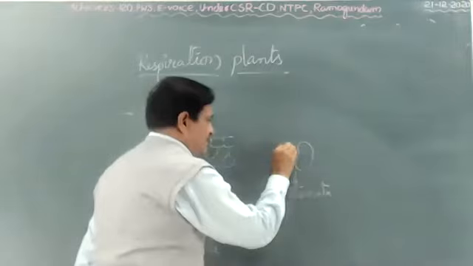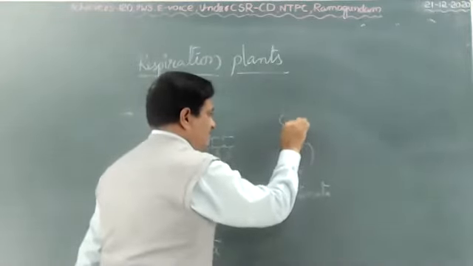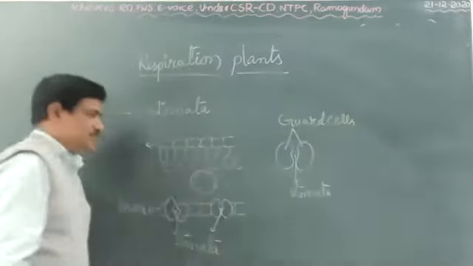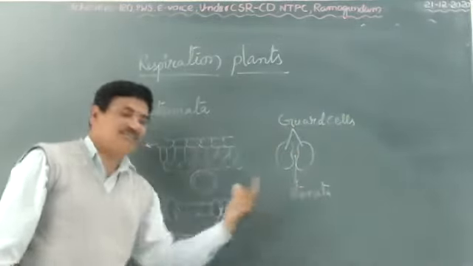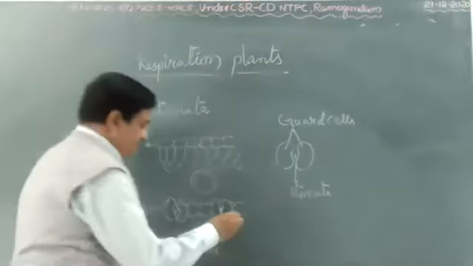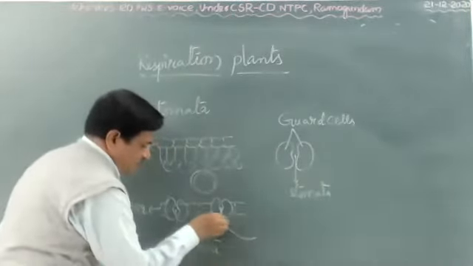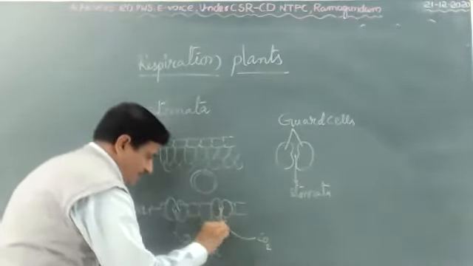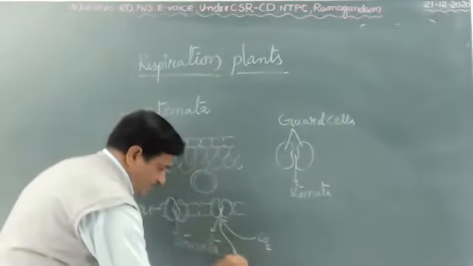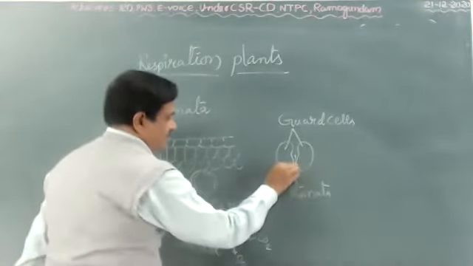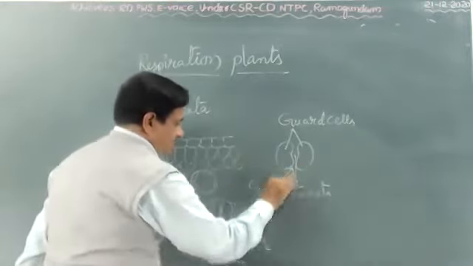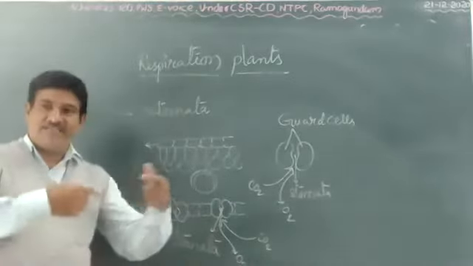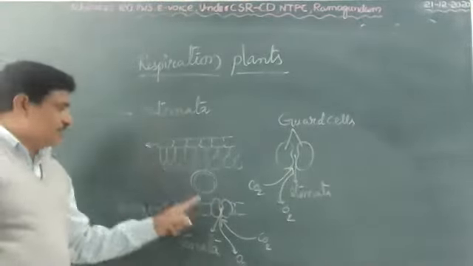Okay, these two cells are called guard cells. In between two guard cells, a small gap is present. This is called stomatal pore. Here, exchange of gases takes place: from the atmosphere, carbon dioxide enters into the plant. The plant then releases oxygen into the atmosphere. Here, exchange of gases, carbon dioxide and oxygen, through the stomata. Exchange of gases in plants happens through the stomata.